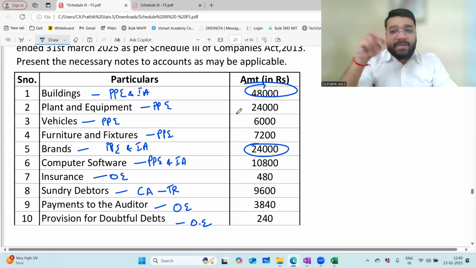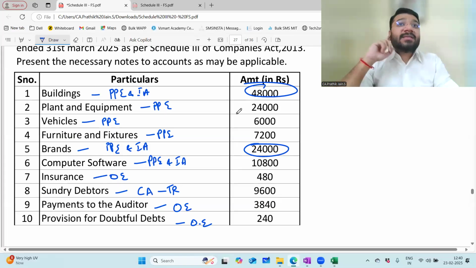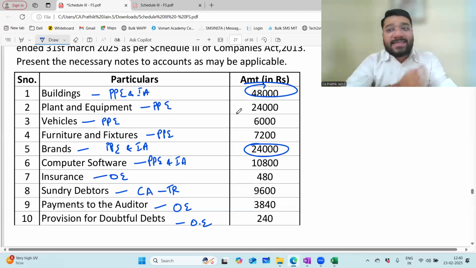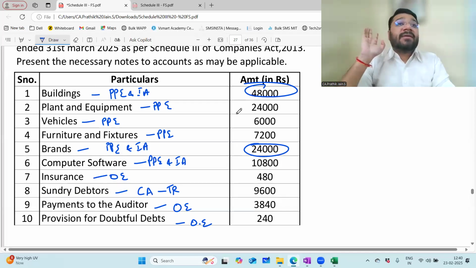So please tell me, where have you discussed this extensively? In CA Foundation. Can I sit and discuss this point one more time here? I can revise it, but can I teach it here? No. Guys, what are we studying? Advanced accounting. The name itself is what? Advanced accounting. Means what? It's not basics. Basics is covered where? In the foundation level. If you have not studied 11th and 12th properly, the CA Institute gave you a second opportunity where? In CA Foundation.